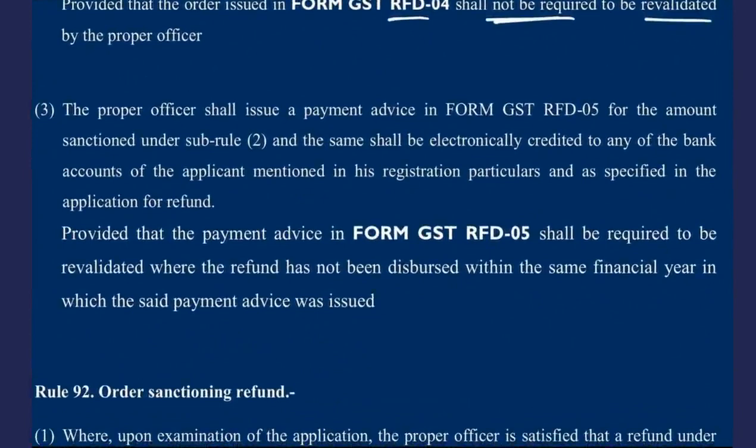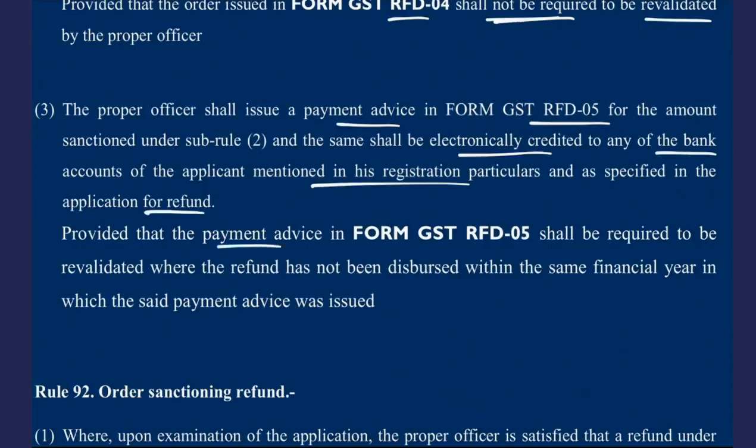And the third point says that the proper officer shall issue a payment advice in RFD-05 for the amount sanctioned in sub-rule 2, and the same shall be electronically credited to the bank account. Whatever bank accounts you have given, if you have given more than one, then the amount can be electronically credited in any one of them which you have mentioned in your registration particulars. Okay, and as specified in the application for refund.